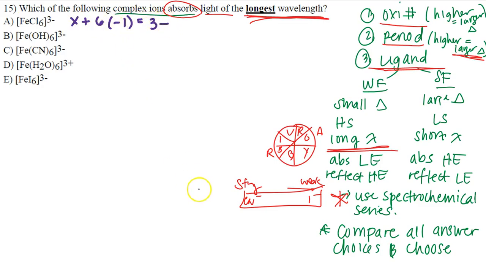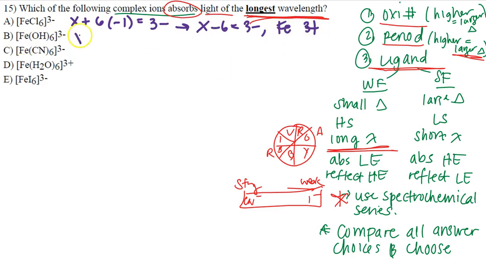Now again, I can also just go to my overall formula sheet and find chlorine and OH minus and cyanide and all the different ligands and get all their charges as well and their denticity. It's all there on the formula sheet for me. Okay? So what is this going to end up being? X minus 6 is equal to 3 minus. So therefore, we're going to have Fe 3 plus here.